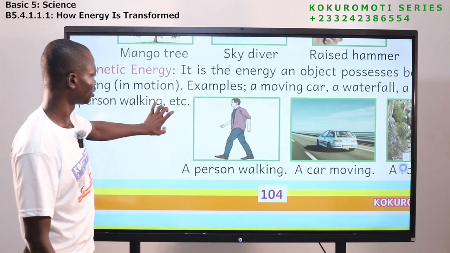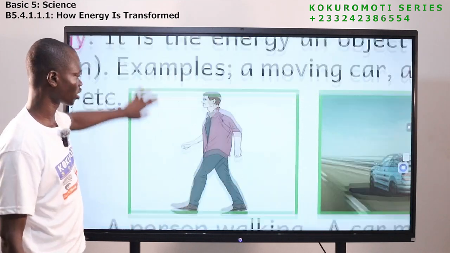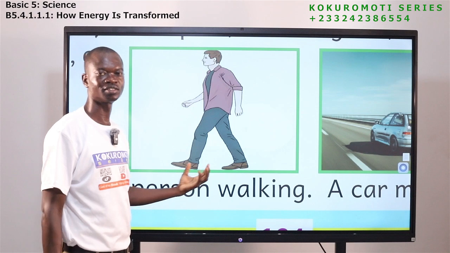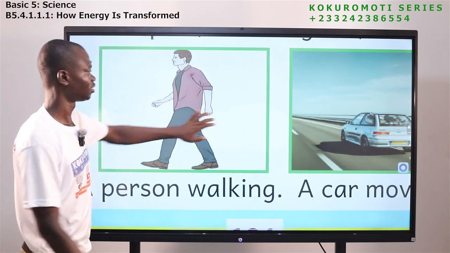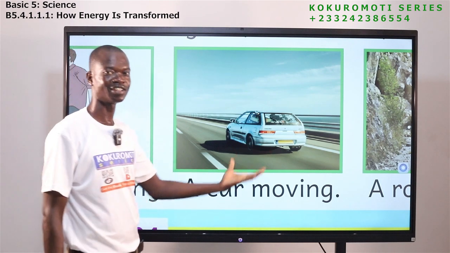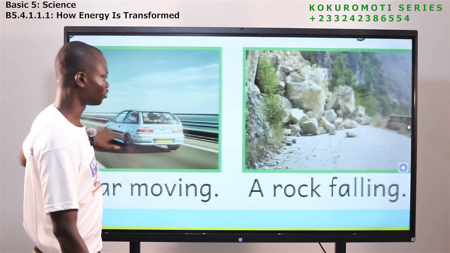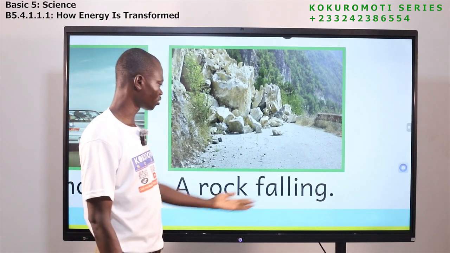Okay, so let's look at this. We have this man, a person walking, so he's moving. Because he's moving, he possesses what? Kinetic energy. Now we have a car moving. So any object that is moving possesses kinetic energy. And here, a rock falling.